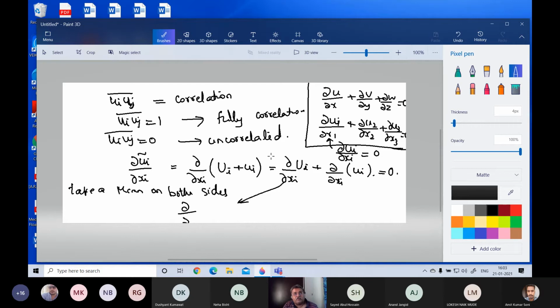Now, this is for a laminar flow. There is no mean and fluctuating in a laminar flow. This mean and fluctuating comes for turbulent flow.